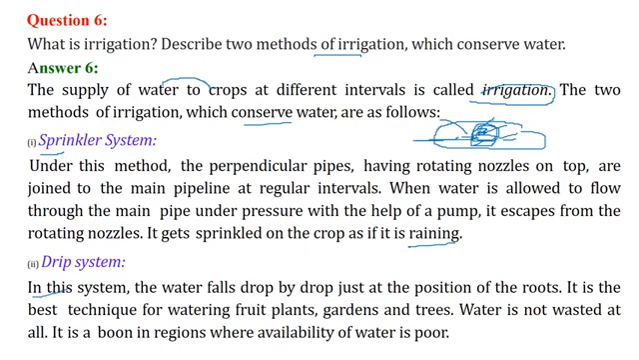Drip system is also there. At the position of the root, the water falls drop by drop. So this is the best technique for watering fruit plants, gardens and trees. Water is not at all wasted, and where there is a scarcity of water, the drip system is the best.